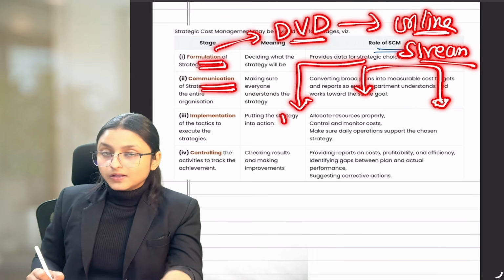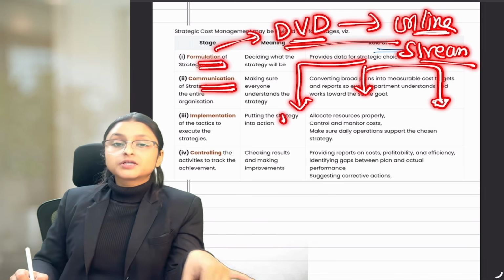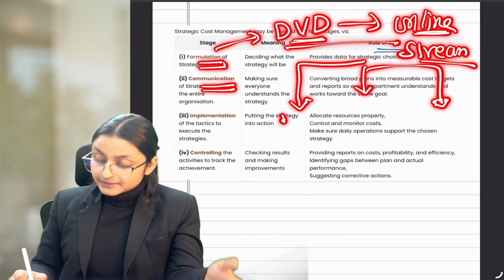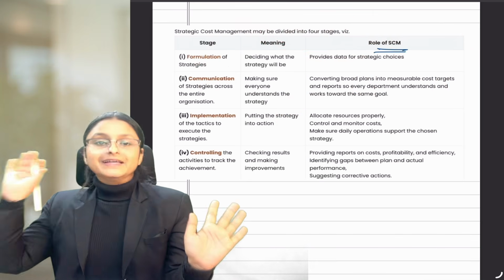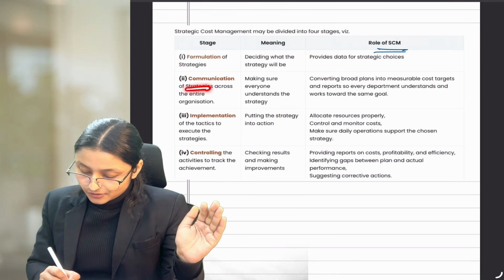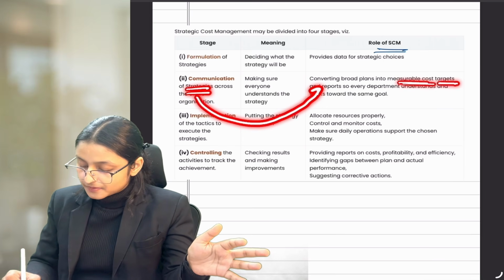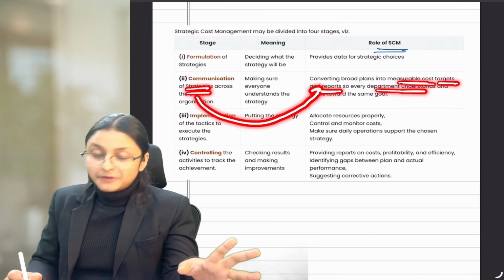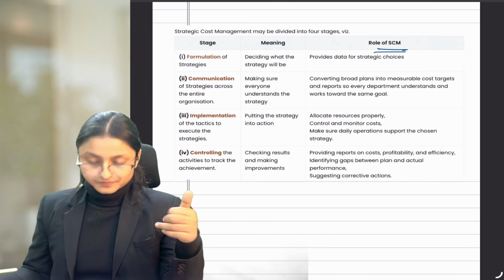We need to tell all the departments what specific thing they need to do so that this information becomes useful for them. And this is the way we communicate our information. And for that, we need SCM again, so that the whole strategy can be divided into measurable cost targets and reports, so every department understands what their goal is to achieve this strategy.